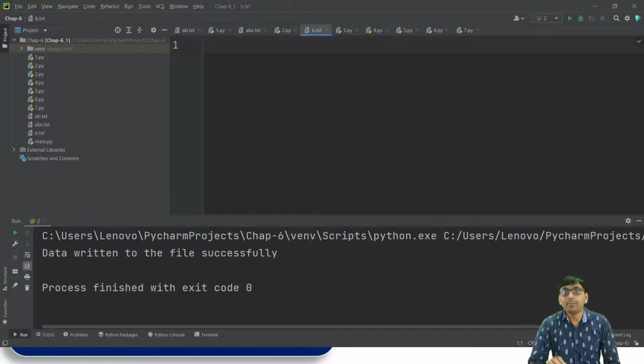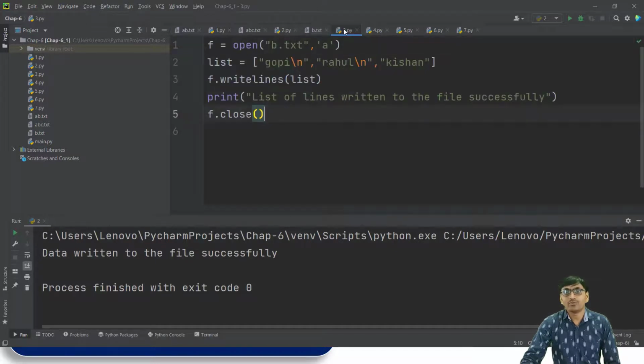Now our program: f is equal to open b.txt in append mode. Then list contains Gopi, Rahul, Kishan, then f dot writelines and in the brackets list, then print list of lines written to the file successfully, then f dot close.